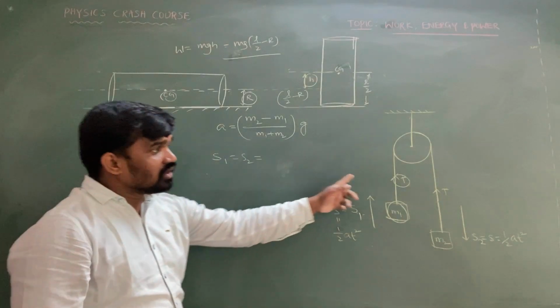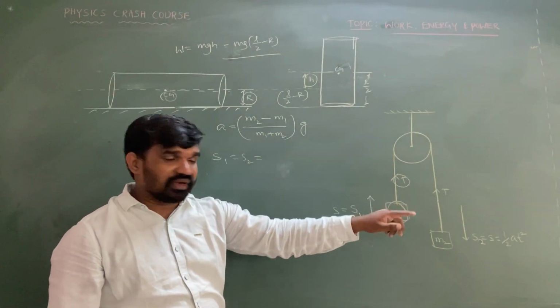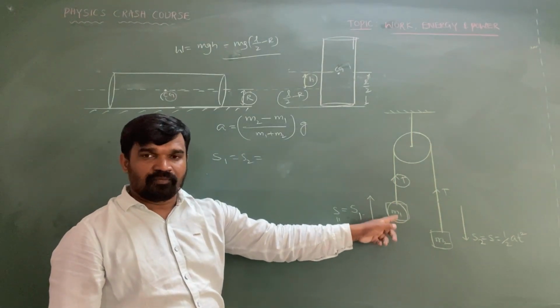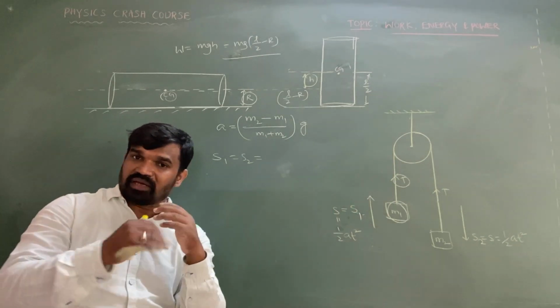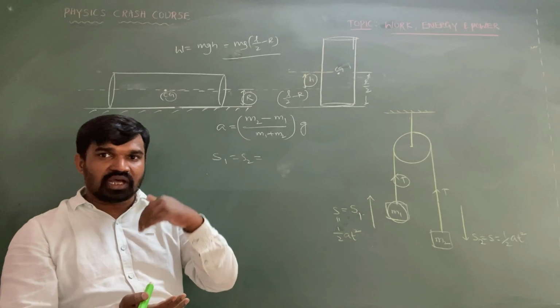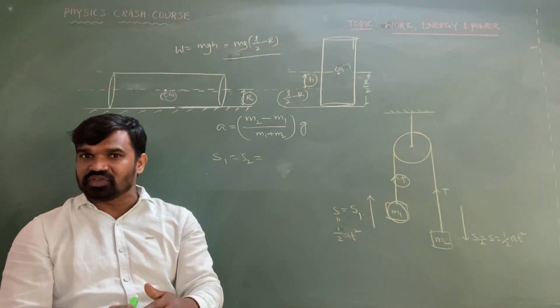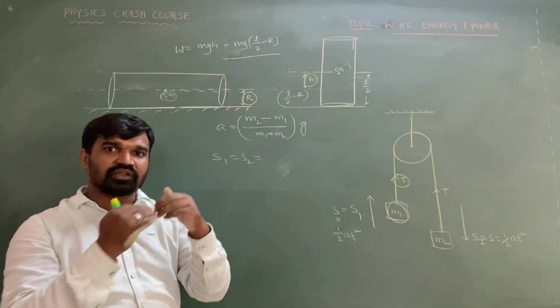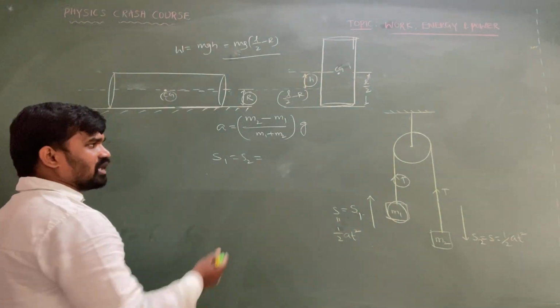So tension might perform work on individual blocks. Normal force also might perform work on the individual blocks. Static friction also can perform work on an individual block, but the total work done on the whole system is going to become 0.